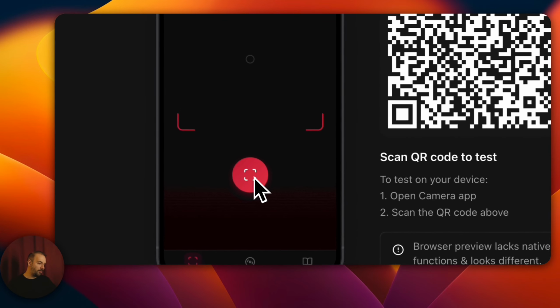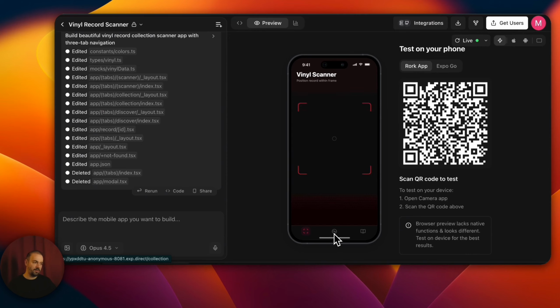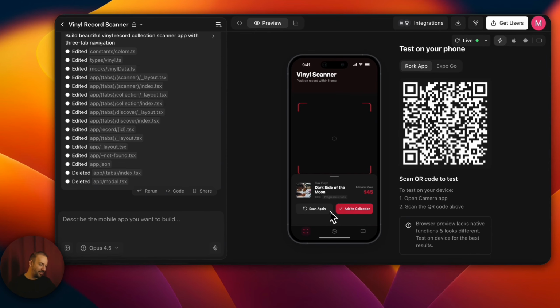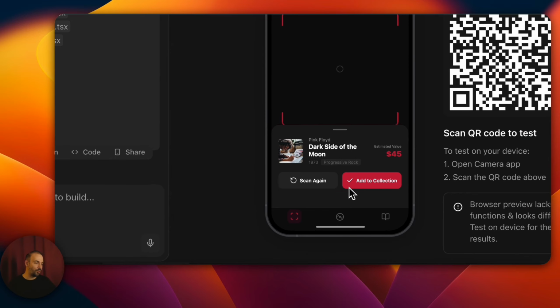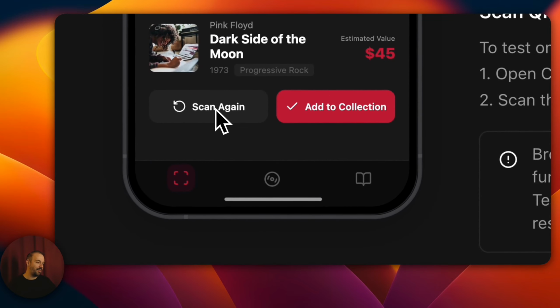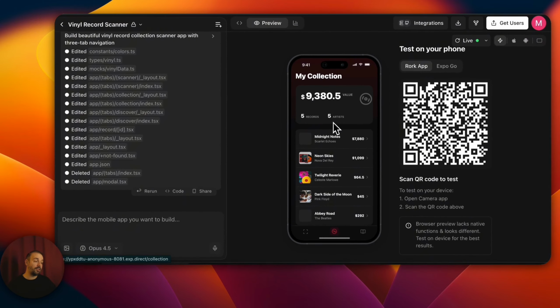Now, this is how our app looks. You can scan. It scans like this. By the way, it's really nice. There's a cool effect. We're using the demo. As you can see, Dark Side of the Moon by Pink Floyd came up. I can add it to my collection. I say scan again. Here you can see the value of your own collection. How does this work? By the way, Dark Side of the Moon just came up.